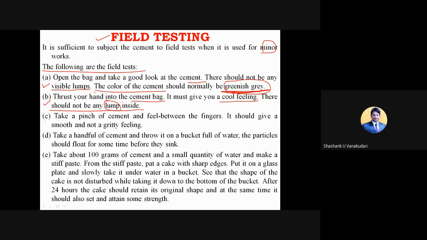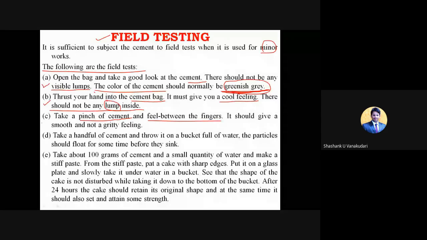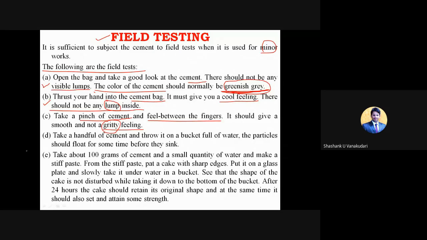The next one, you need to take a pinch of cement from the cement bag, and then feel it between the fingers. Just take a pinch of cement powder and gently rub it along with your fingers. At that time it should give a smooth and not a gritty feeling. Gritty feeling means when you feel hard particles within that substance or cement. Clear? Those hard particles you should not get in between your fingers. Okay, that is the third one.